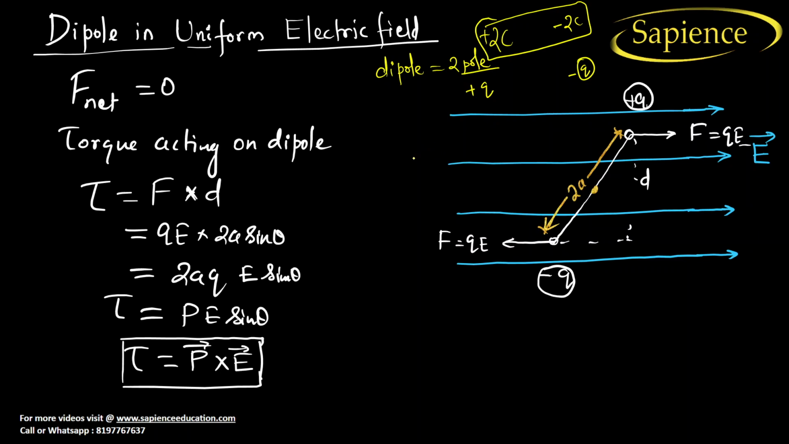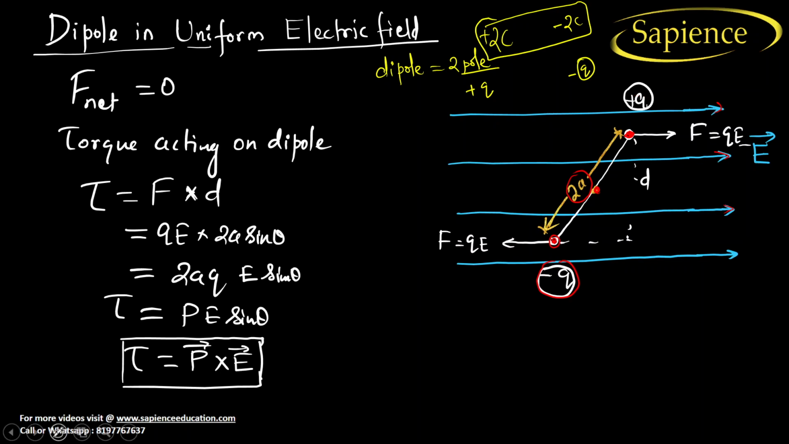It's very simple. See here, we have placed a dipole, that is, minus q and plus q, which are separated by 2a, and this is the center. Now tell me, if this is the positive charge, the force acting on this charge will be in this direction. The electric field direction is shown by the blue color. Blue color shows you the electric field lines. So in which direction will the force act on the positive charge?